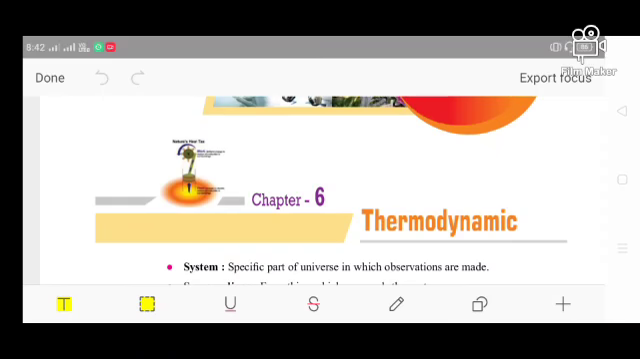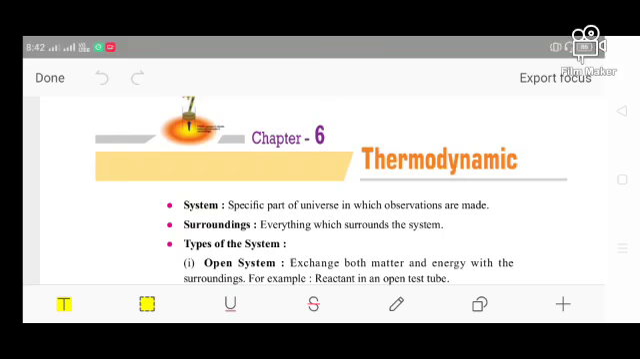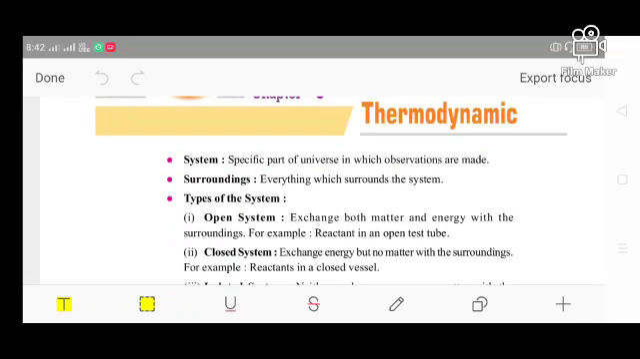Today I am going to discuss another topic regarding thermodynamics. This is a simple revision, and I will discuss some basic points in this topic. So we'll get some basic idea about thermodynamics. Without any delay, let's get started.